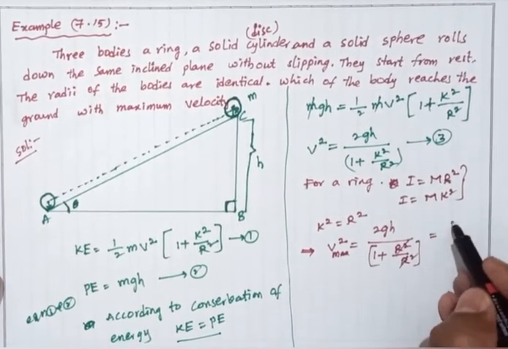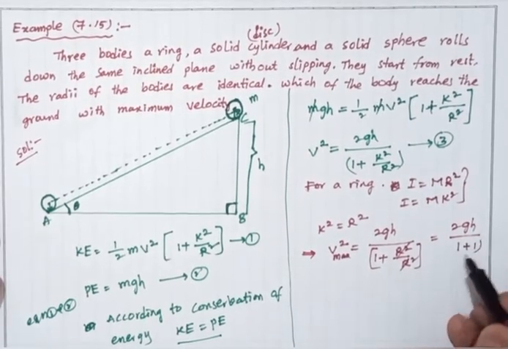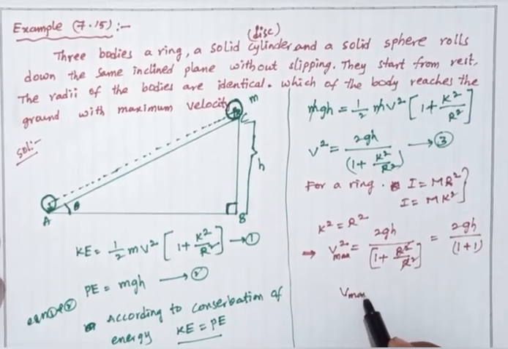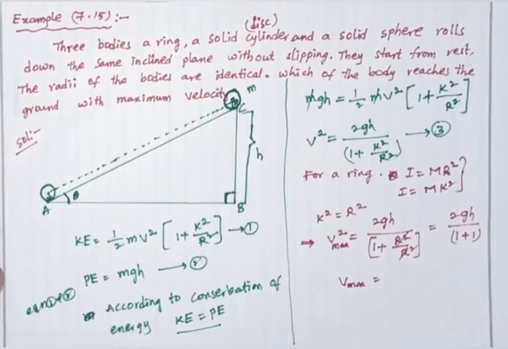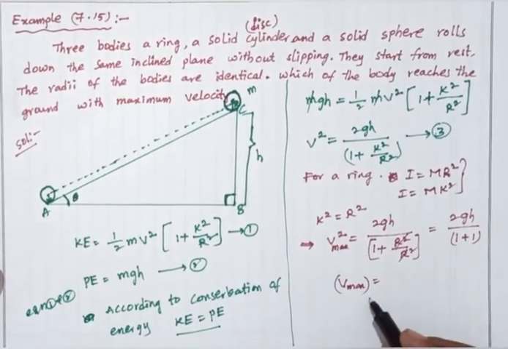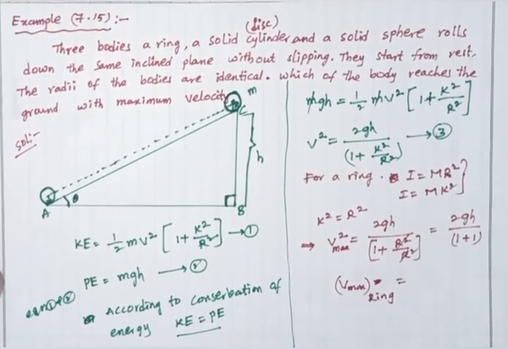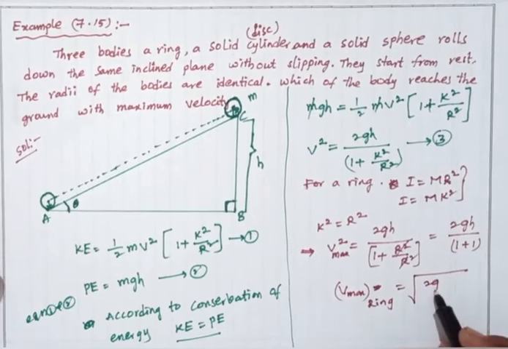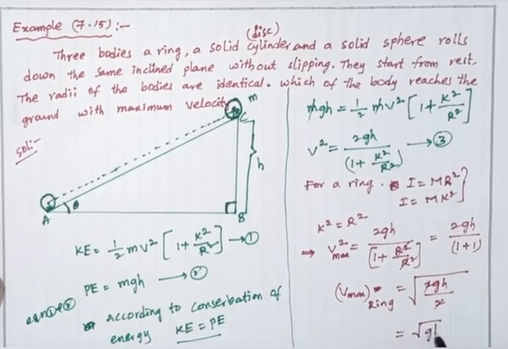So then 2gh by 1 plus 1. So v maximum of ring equals square root of 2gh by 2, which cancels, that equals square root of gh.